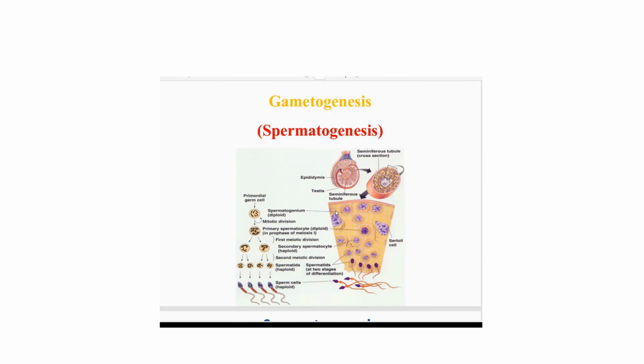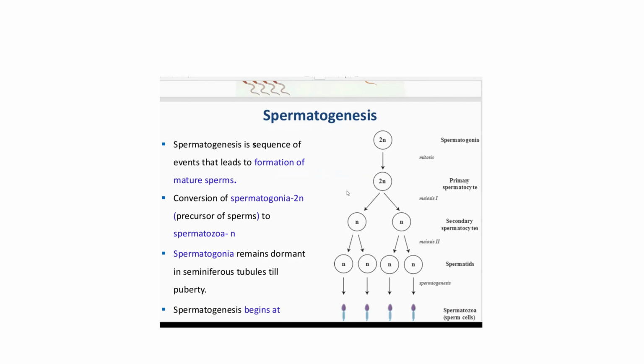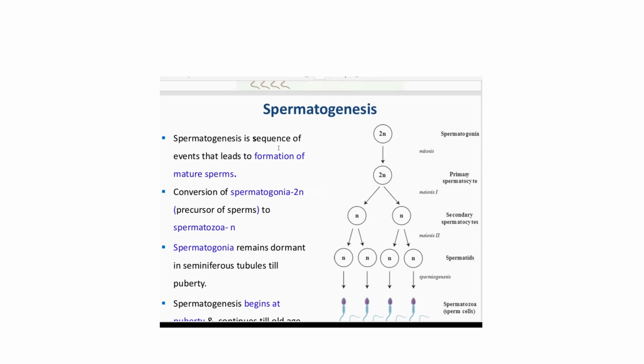Now what we are going to talk about is spermatogenesis. This is also a process in which we learn about meiosis and mitosis, the two main types of cell division. From here to here, you get mitosis division.